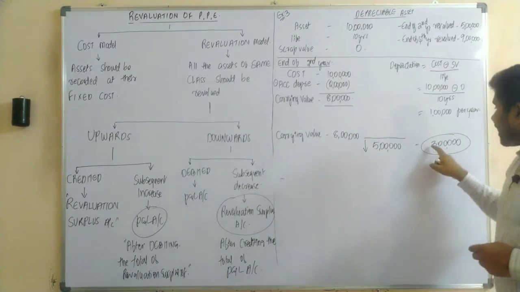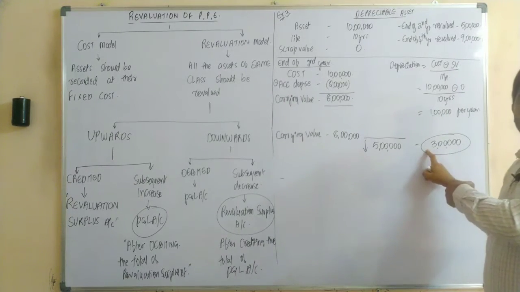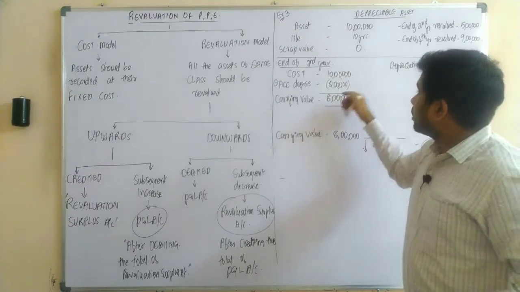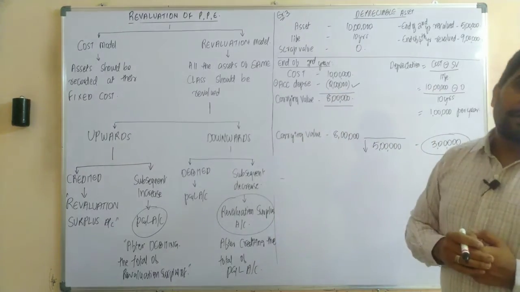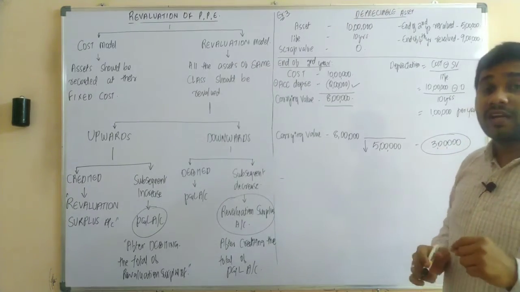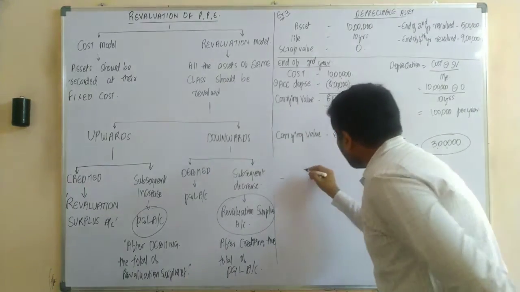So before recording this downwards revaluation journal entry, first of all, we are supposed to record the journal entry for depreciation also. Yes or no? So what is the journal entry?